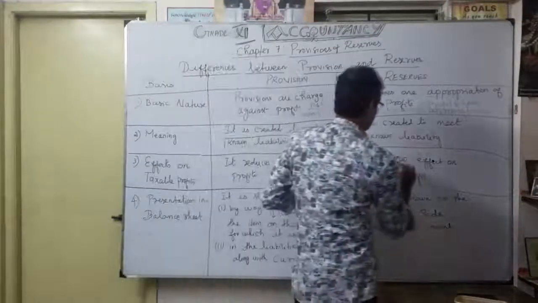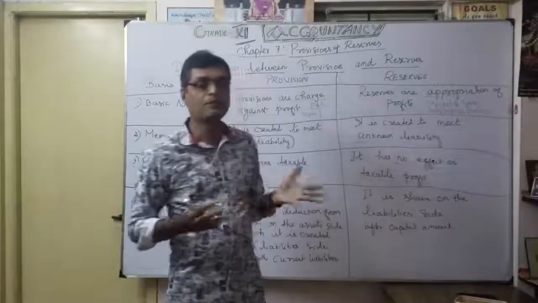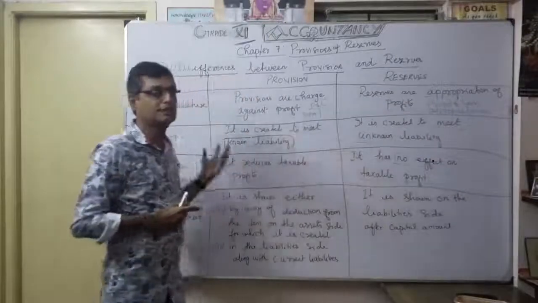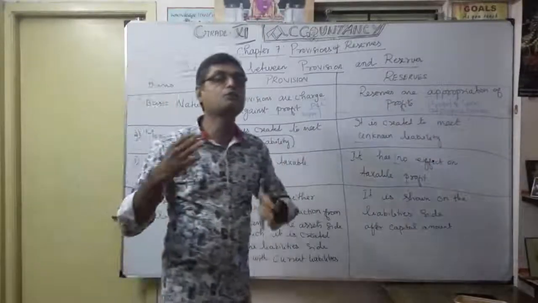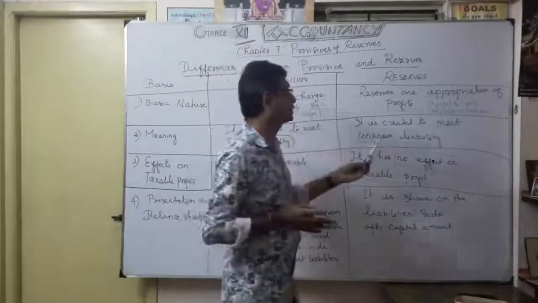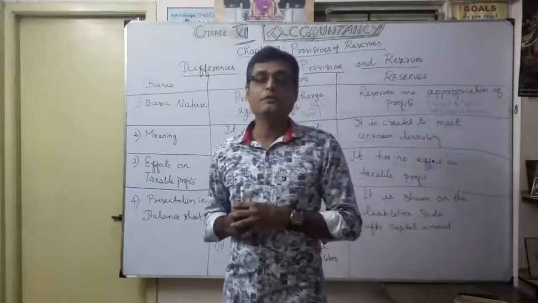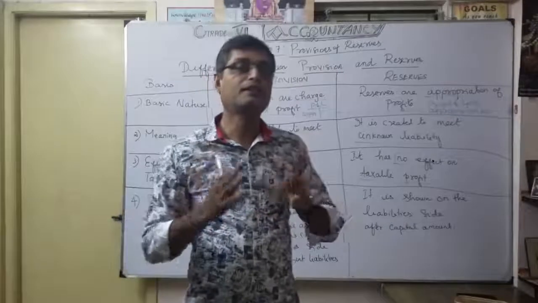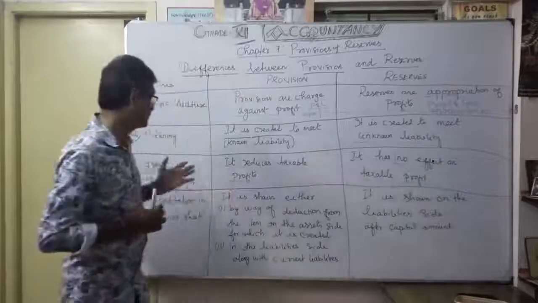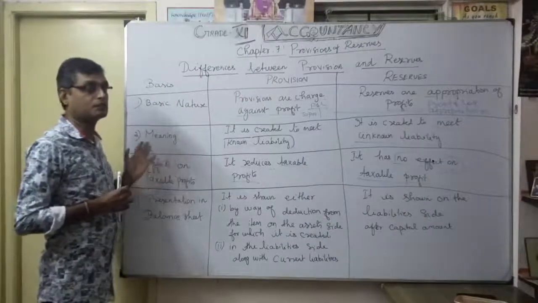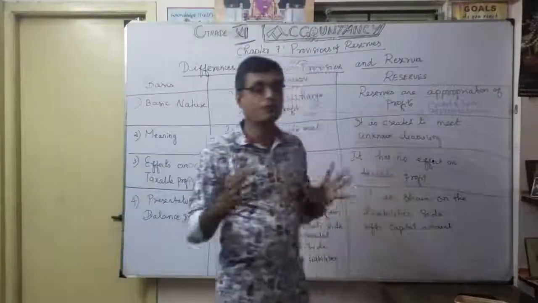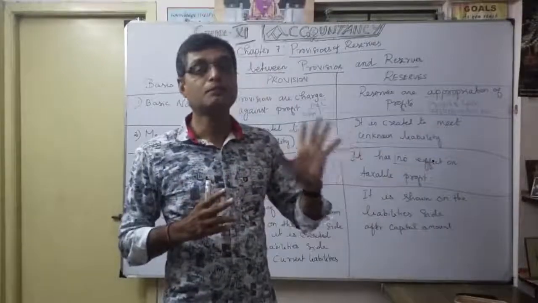Here there is no effect on taxable profit, because we prepare the profit and loss appropriation account only after considering all the provisions. So understood? You also want to know the difference between the profit and loss account and the profit and loss appropriation account. When you study the partnership chapter, you can easily identify the meaning of the profit and loss appropriation account. That is very, very important. This third point, effects on taxable profit, is very important: for provisions it reduces taxable profit, for reserves there is no effect. That is the very important differentiation between provision and reserves.